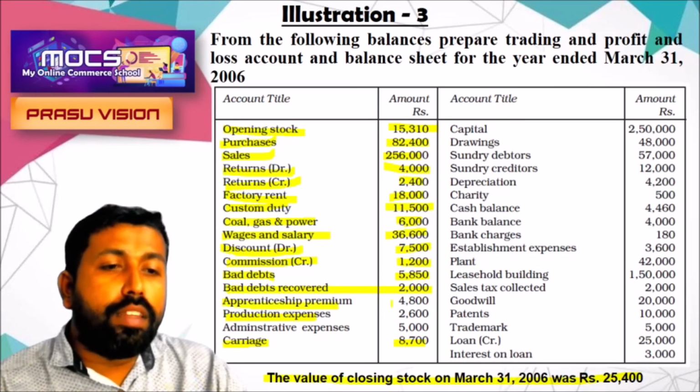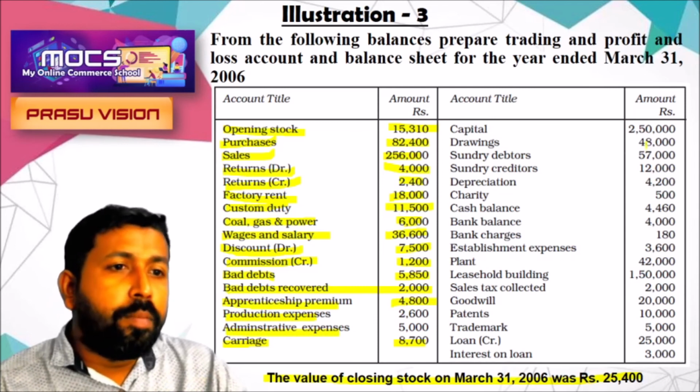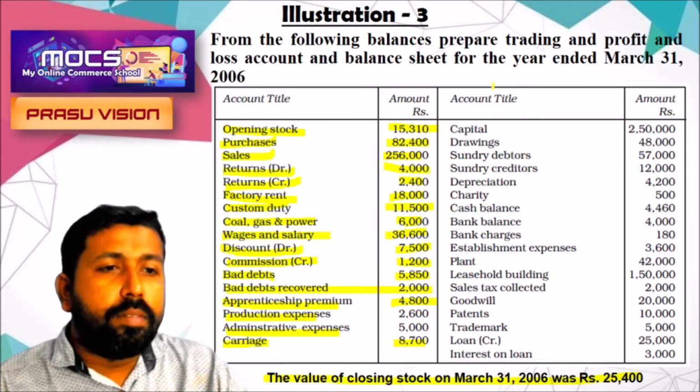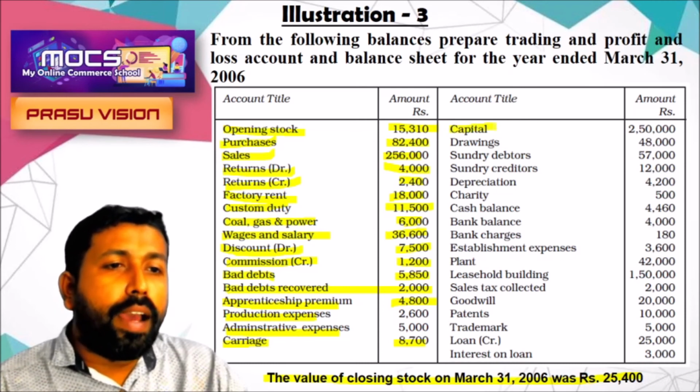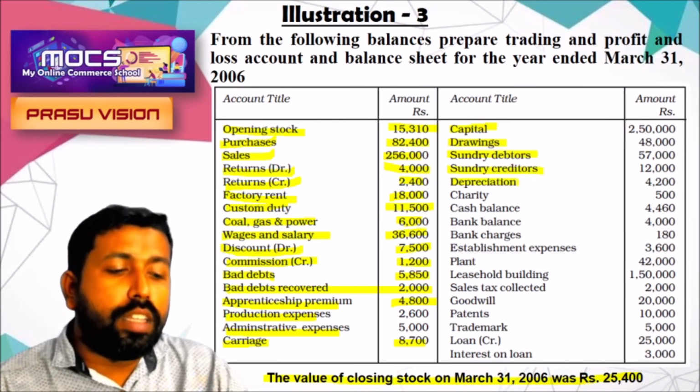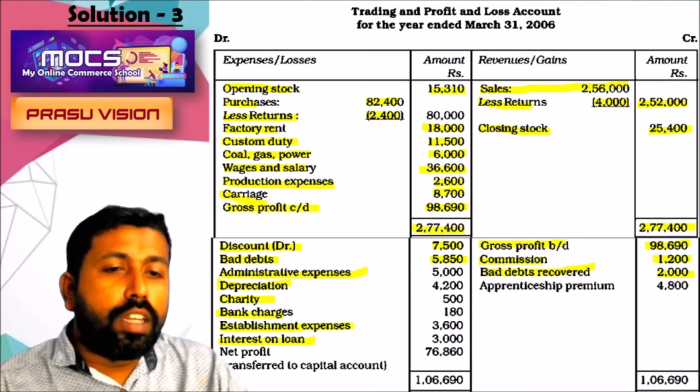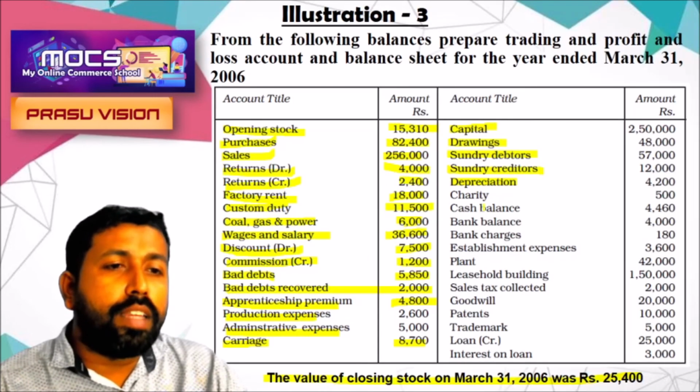Apprentice premium is an income. Administrative expense will be shown on the profit and loss account debit side, and the capital is shown on the balance sheet. Drawings will be deducted from capital. Sundry debtors is an asset. Sundry creditors is a liability. Depreciation is shown in the profit and loss account debit side.